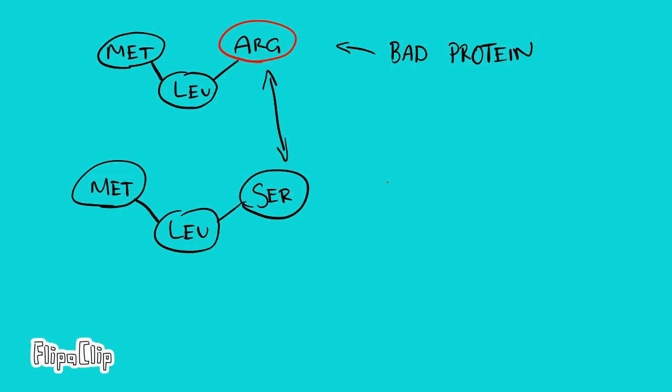This is what missense mutations are. Point mutations in the DNA lead to a different amino acid in the final polypeptide chain, leading to a dysfunctional or non-functional protein, which is very not good.